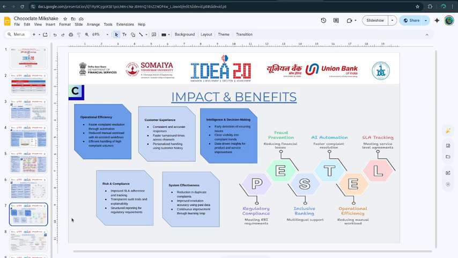Also, if there are two similar queries, then the customer support agent currently has to write responses to each of them separately. But our agentic pipeline will help automate that: if a customer support human agent has written a response for a specific query, then all the similar queries will have the same response. So this will be done by our agentic pipeline.